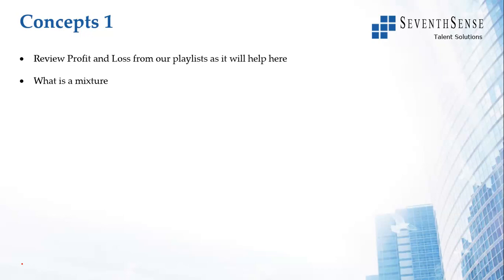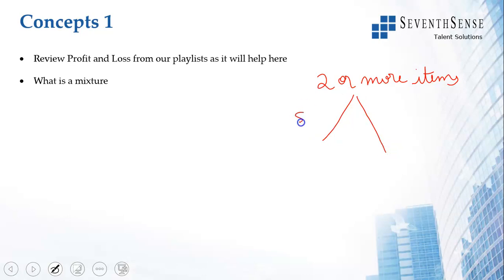A mixture is when two or more items are brought together. So these items can be the same or different. What do I mean by this?